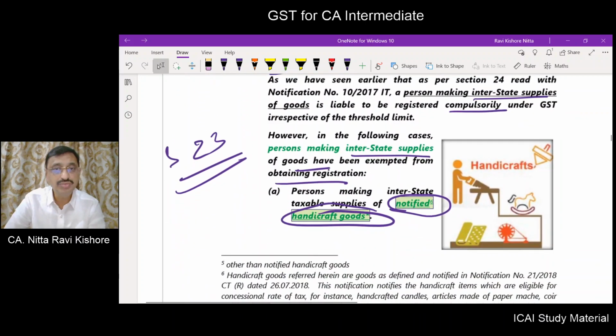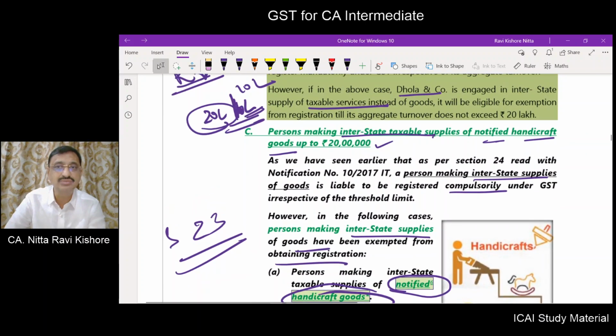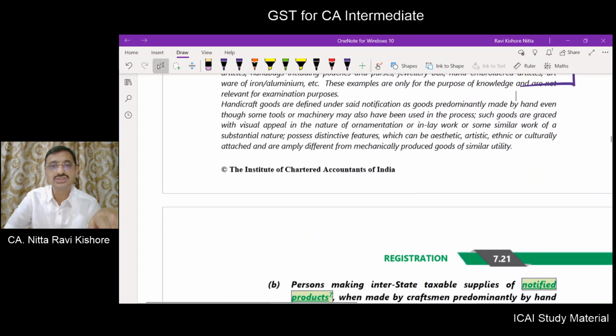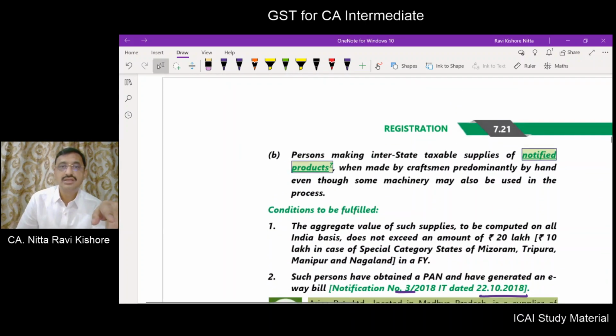If it happens to be handicrafts, we have a 20 lakhs exemption limit. Okay. So now what do you mean by handicrafts? Handicrafts have been defined in this notification. You can go through that, what are those items which are considered as handicraft goods.